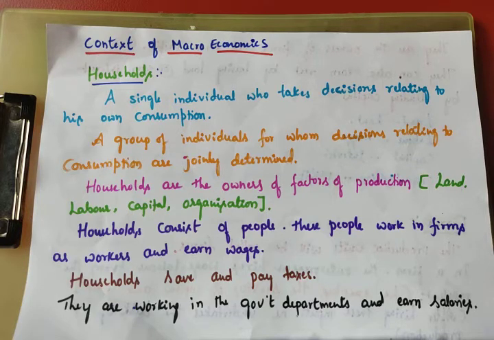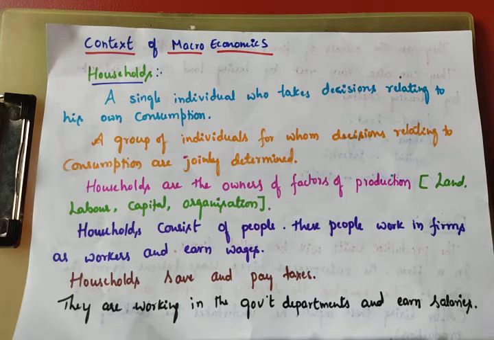So what is the meaning of context of macroeconomics? It explains the major sectors. So what are the major sectors? The major sectors are four. One is households, second is firms, third is government, fourth is external sector. Once again I repeat: first is household, second is firms, third is government, fourth is external sector. Now we will discuss one by one.